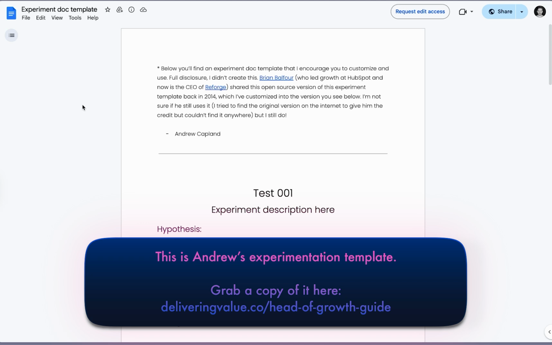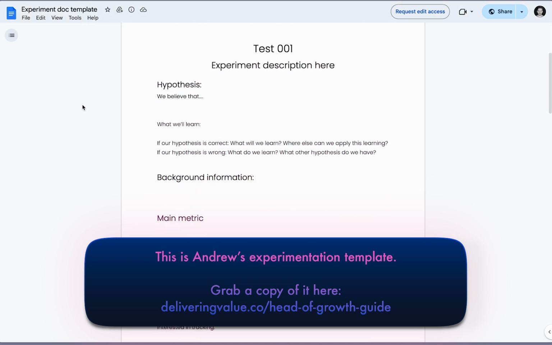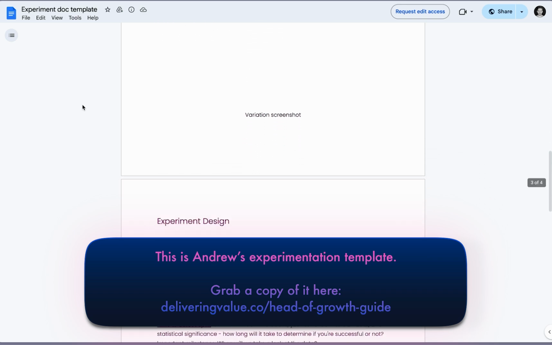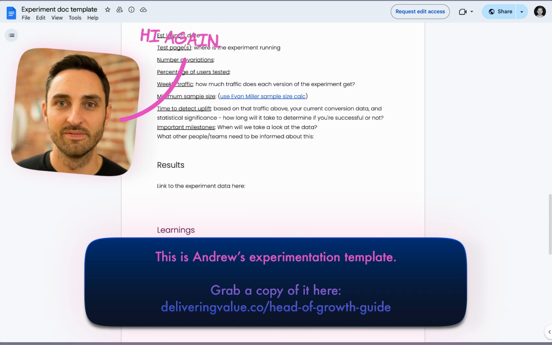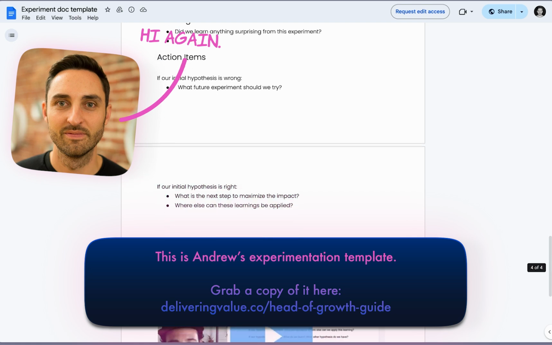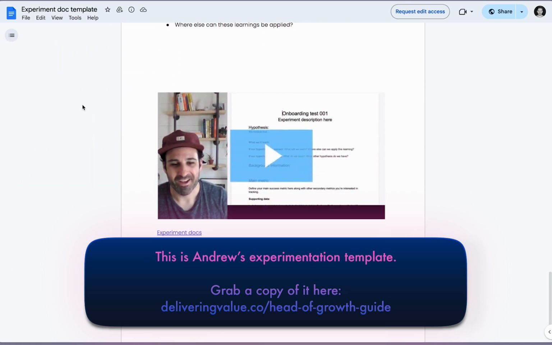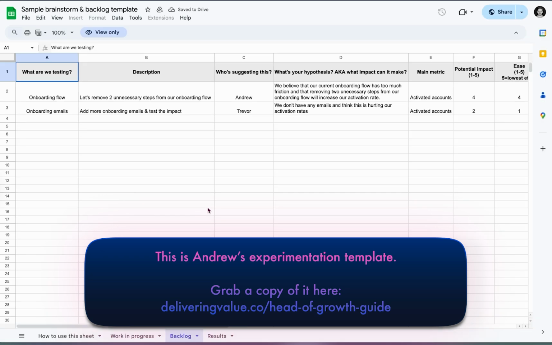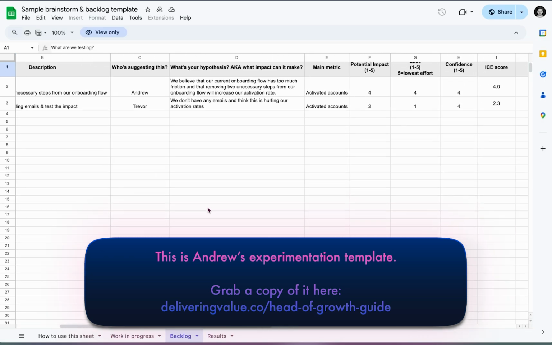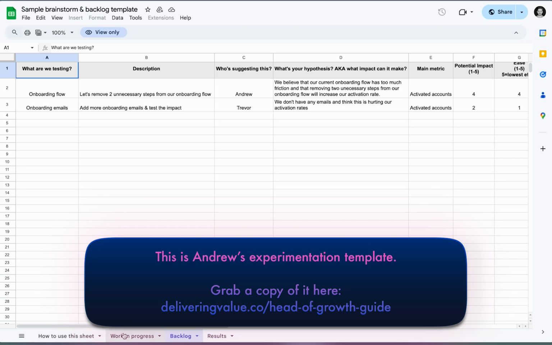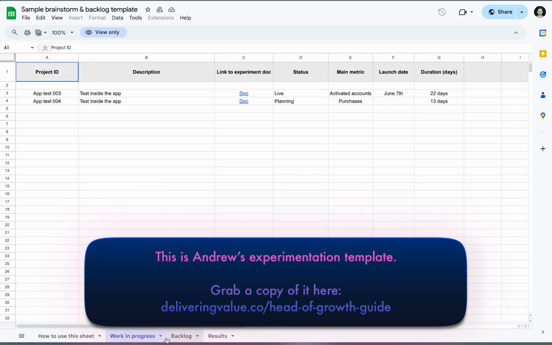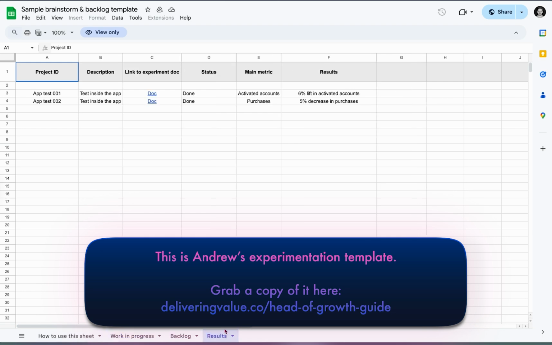However, Andrew himself has acknowledged in his version of this template that this experimentation structure came from the person I mentioned before, Brian Balfour, who is the co-founder of Reforge. So while this experimentation methodology is great, and I really love Andrew's Google Docs and Google Sheets templates, I also love using Notion, as I know many people do, especially in the tech world. A lot of people love using Notion. So I just wanted to see if I could translate Andrew's Google templates into a sort of holistic, streamlined workflow in Notion where everything is together.